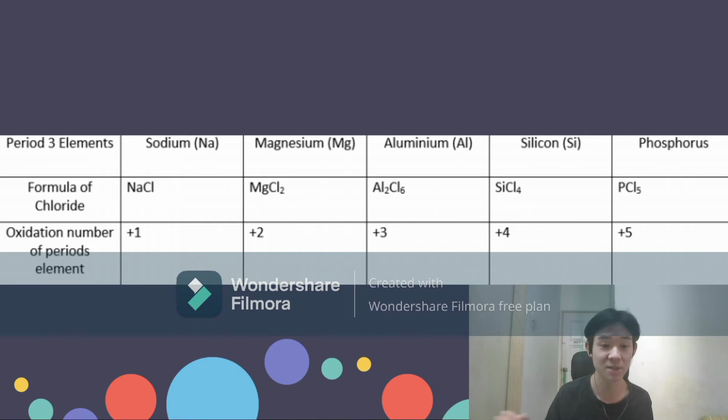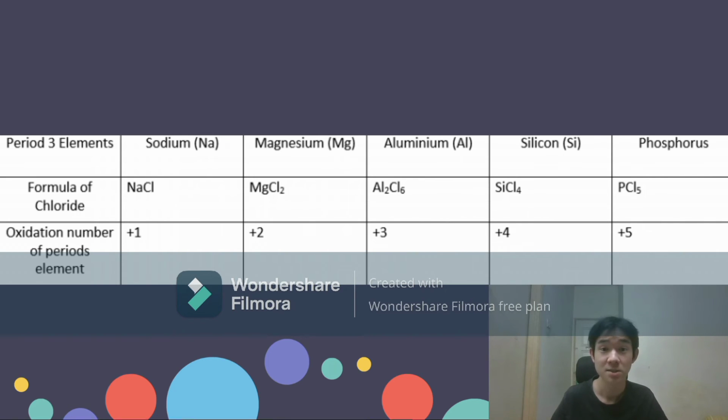This is because the oxidation numbers rise as we cross period 3, until we reach sulfur in group 16. This happens because the period 3 elements from sodium to phosphorus use all their electrons in the outermost shell. There are valence electron bonding to chlorine. So, in NaCl, sodium chloride, the oxidation number is +1, magnesium chloride +2, aluminium chloride +3, silicon tetrachloride +4, and phosphorus pentachloride +5.